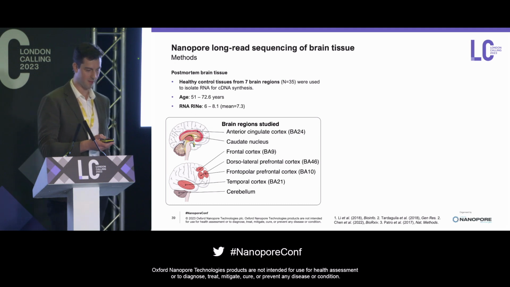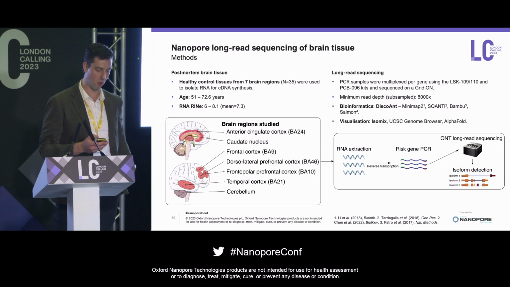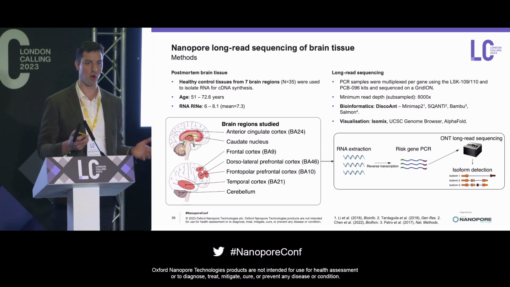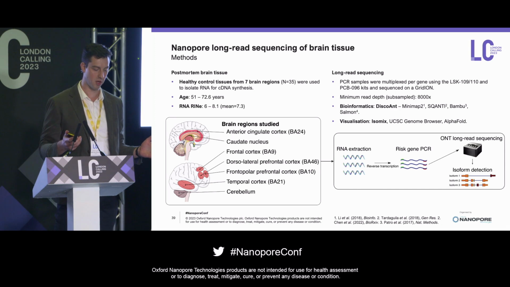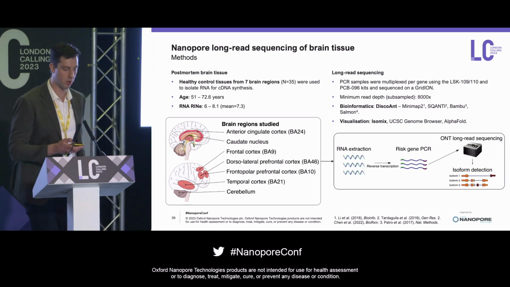We extracted RNA, did our cDNA synthesis, and then did long-read amplicon sequencing using primers that were designed in the 5' and 3' UTRs to capture as many of the reference isoforms as possible. We did this using the LSK 109-110 kits with the barcoding 96 kit, and sequenced and subsampled our reads to a minimum depth of about 8,000 reads per sample.